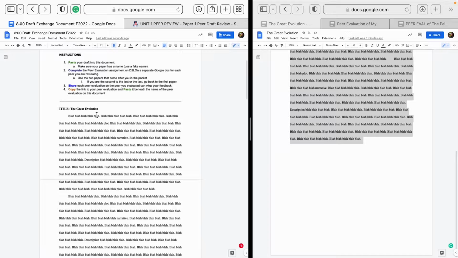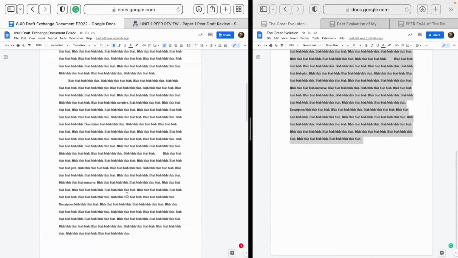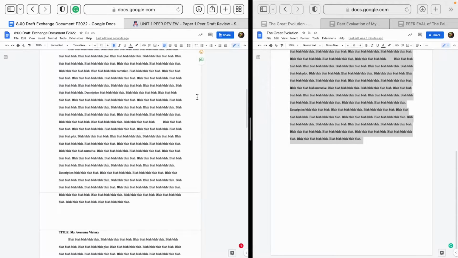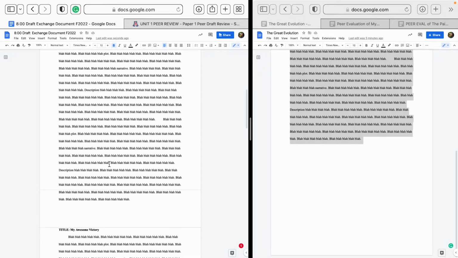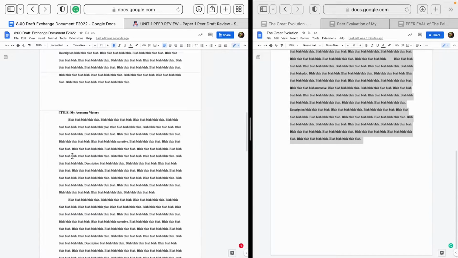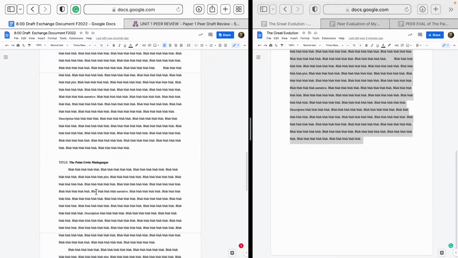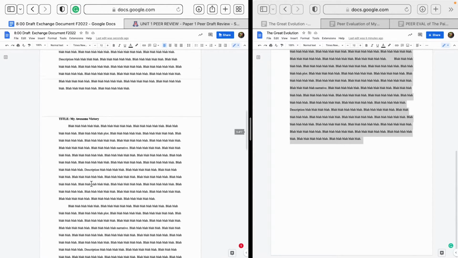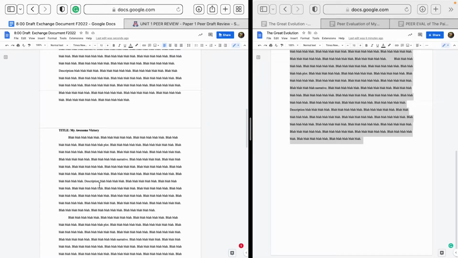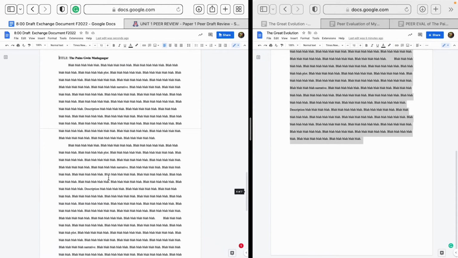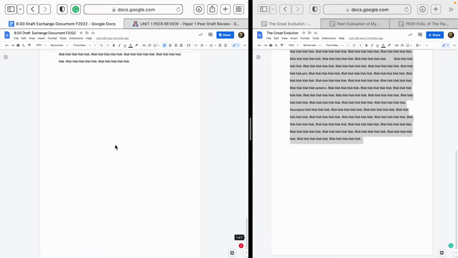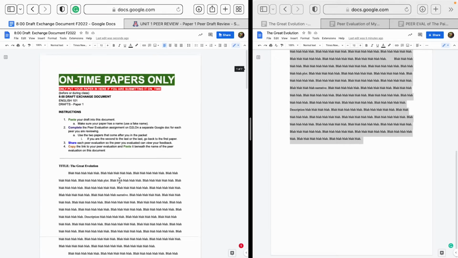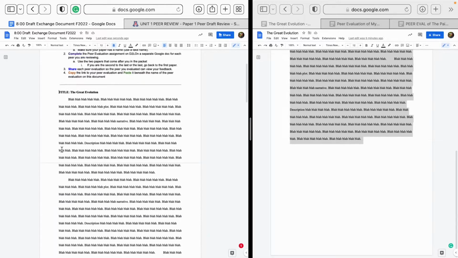So let's say your paper was the first on this Google Doc. In order to figure out which papers you're going to peer evaluate, you're going to take the one directly after and the second one after. So the two papers that follow yours would be the ones that you're going to peer evaluate. Just because it always gets a little confusing, let's imagine that this is the last paper and you wrote this paper. You have to figure out which ones to peer evaluate, but obviously there's none directly below. You just go back to the start of the document and you would actually do these two.